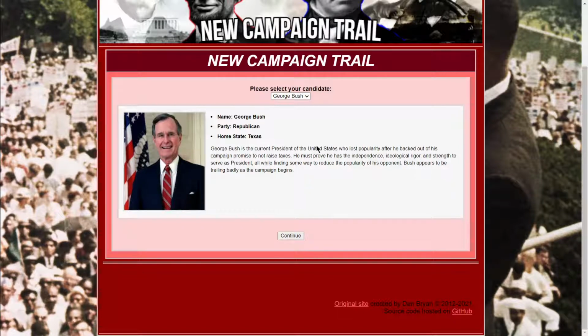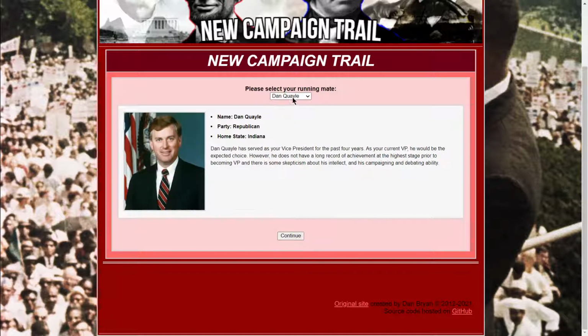So we have President George Bush, Republican from the home state of Texas, which is disingenuous because he's originally, I believe, from the state of Connecticut. Anyway, George Bush is the current president of the United States who lost popularity after he backed out of his campaign promise to not raise taxes. He must prove he has the independence, intellectual rigor, and strength to serve as president, and all while finding some way to reduce the popularity of his opponent. Bush appears to be trailing badly as the campaign begins. Okay, so interesting enough, right? Okay, so let's continue here.